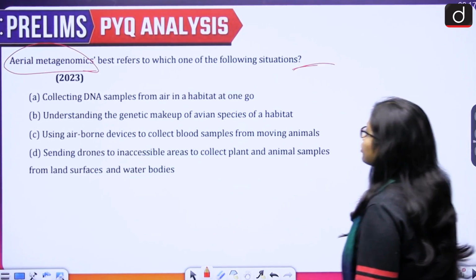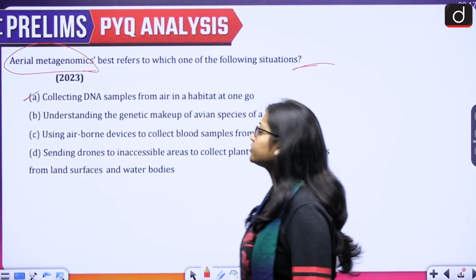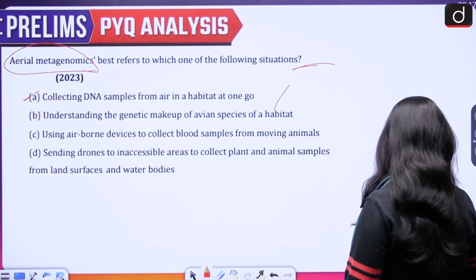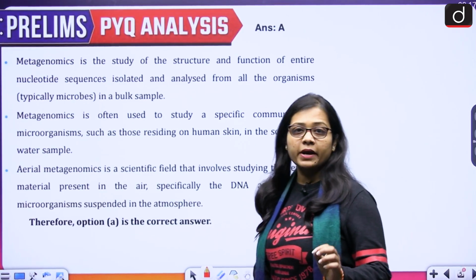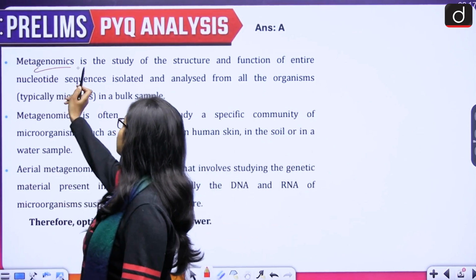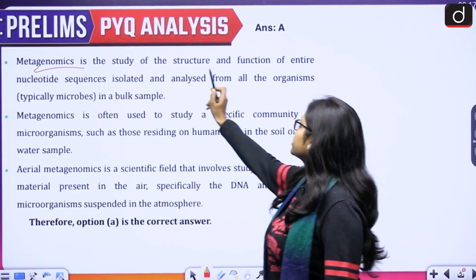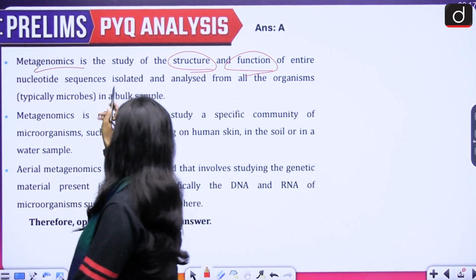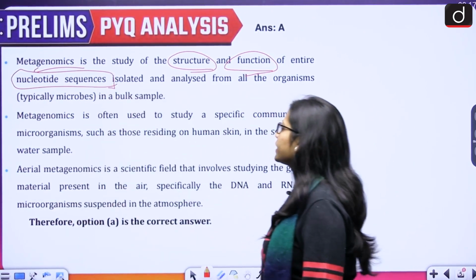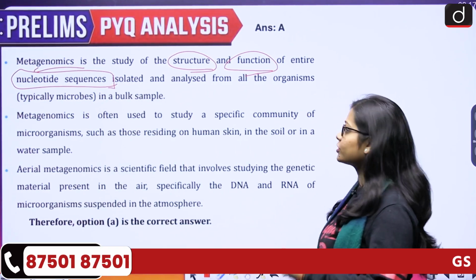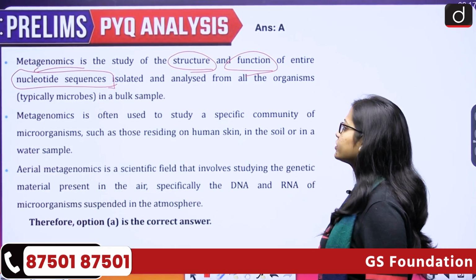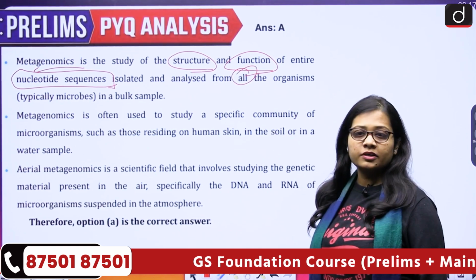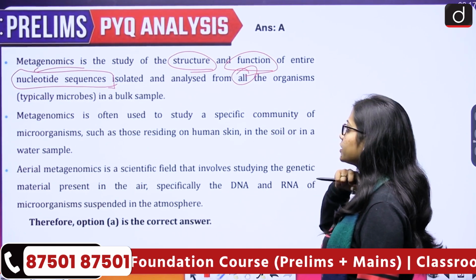The correct answer for this is option A, that is collecting DNA samples from air in a habitat at one go. Metagenomics is the study of the structure and function of entire nucleotide sequences isolated and analyzed from all the organisms in a bulk sample.